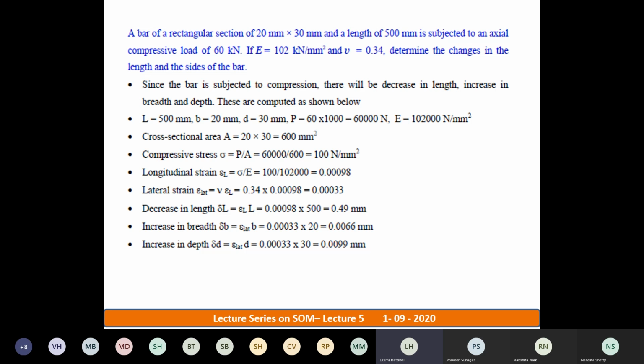The problem procedure, as I have told you already: whenever you come across any numerical example, first read the question carefully. Simultaneously, when you start reading the question, go on writing the given conditions. That will definitely help you think on the solution and on the given conditions.